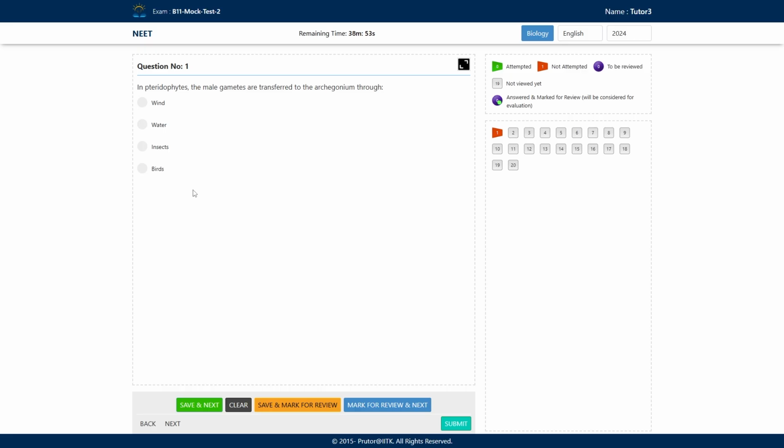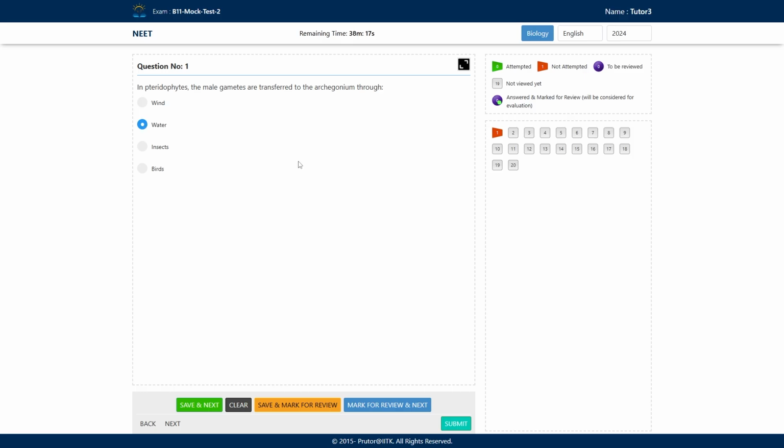Very simple question, right? Pteridophytes and bryophytes both require water. Just now we have studied that. But what about the gymnosperms? Wind is responsible, right? But in this question, water is the correct answer.